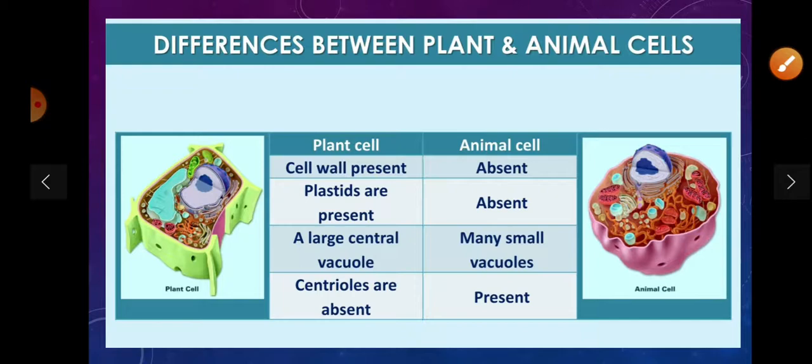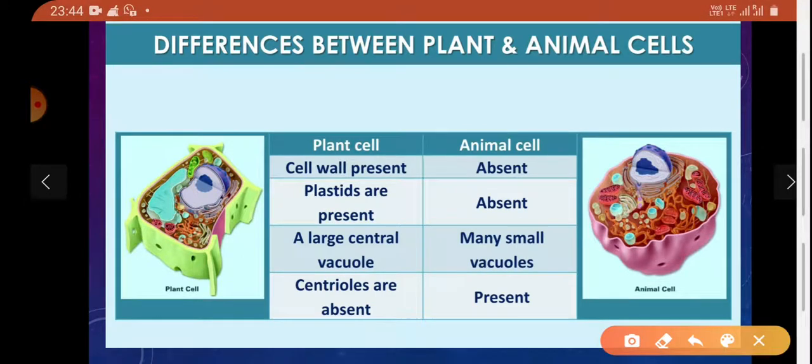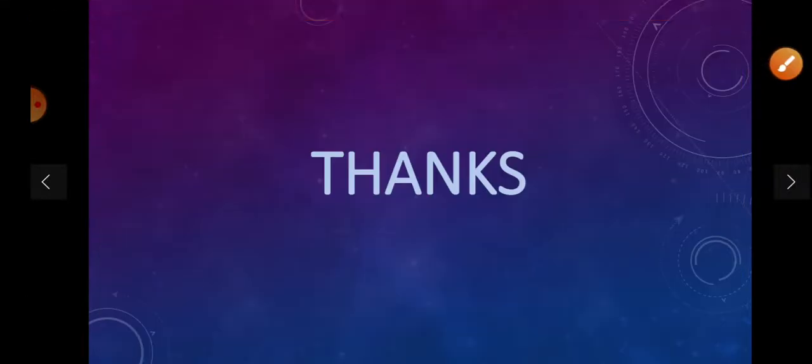Now the most important comparison: large vacuoles in plant cell, small vacuoles in animal cell; plastid present, absent; cell wall; centrioles. So thank you for today.